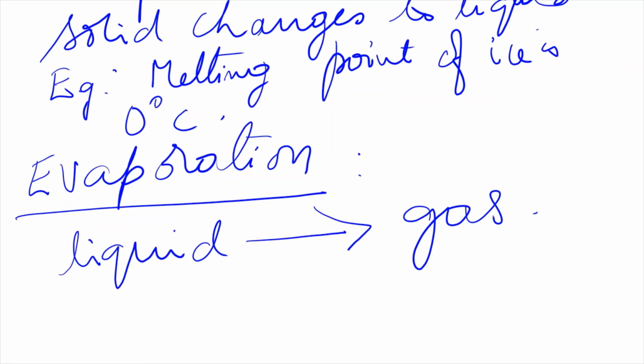What is happening? The water molecules are absorbing heat from the surroundings, and their energy is increasing. So the intermolecular space between the molecules is increasing, and they are changing to water vapor and escaping out. But that is a very slow process.